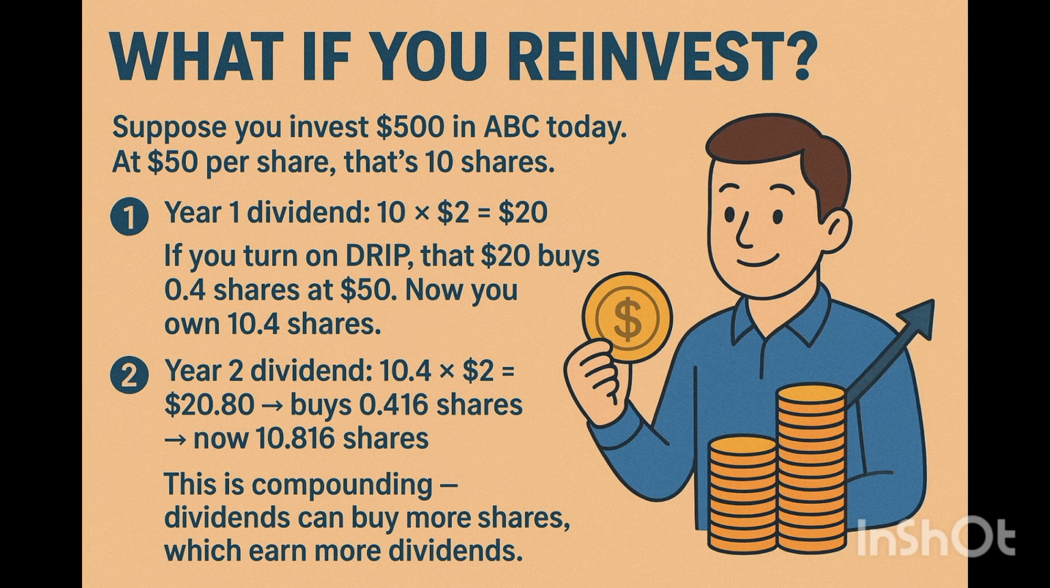And for year 2, 10.4 will be multiplied by the 2 and the answer will be 20.8. So you buy 0.416 shares, and now you have 10.816 shares. So this is compounding: dividends buy more shares which earn more dividends. Basically this shows how beneficial it is to reinvest in a particular company, because it will be exponential growth for you. In 1 year you get 10.4 shares, but in the next year you get 10.816 shares, and the profit will obviously depend upon the number of shares that you own.